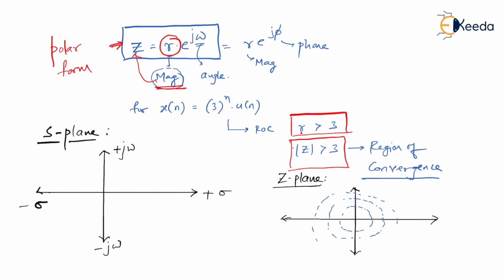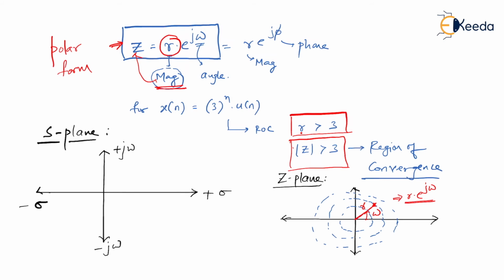We can have circles of various radius here. For example, if I'm having a particular point here, then the distance from the origin to this point is considered as r. And with respect to this point, we are having some angle with respect to this x-axis. This is what we called omega. In turn, in polar form, I can write this point as r into e to the power j omega.